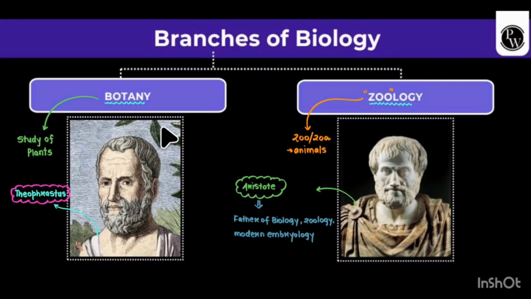The branches of biology are botany and zoology. Zoology comes from zoo, or animals, right? The father of biology was Aristotle, and zoology led to modern embryology, right? And botany is the study of plants.